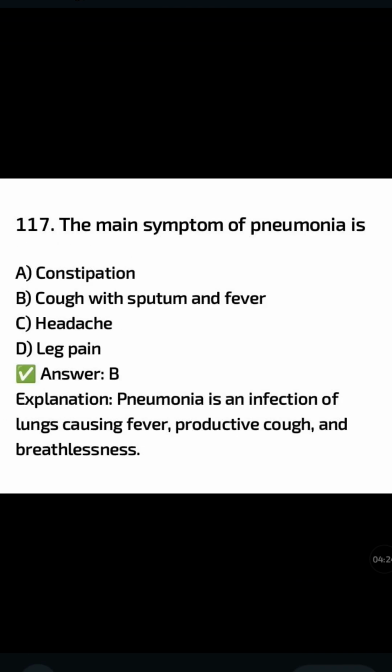The main symptom of pneumonia is: constipation, cough with sputum and fever, headache, leg pain. The correct answer is cough with sputum and fever. Pneumonia is an infection of the lungs causing fever, productive cough and breathlessness.